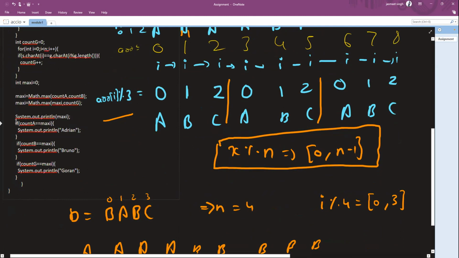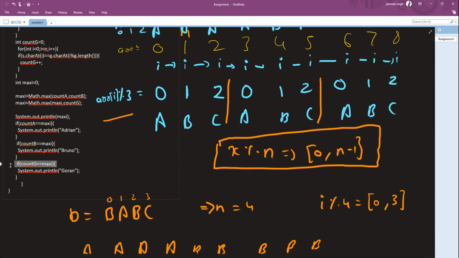And then I'm checking, is the score of candidate A, Adrian, the maximum, or is it equal to the maximum that we are currently working with? Yes, in this case, yes. So Adrian will be printed out. Similarly, it will again check, was B also having the same score as the maximum? If that is so, please print out Bruno again. Similarly for C, or sorry, G, right? But G is 2, so G is not the maximum. It's a smaller value, so Goran will not be printed. So the final output we will be getting is 3, right?